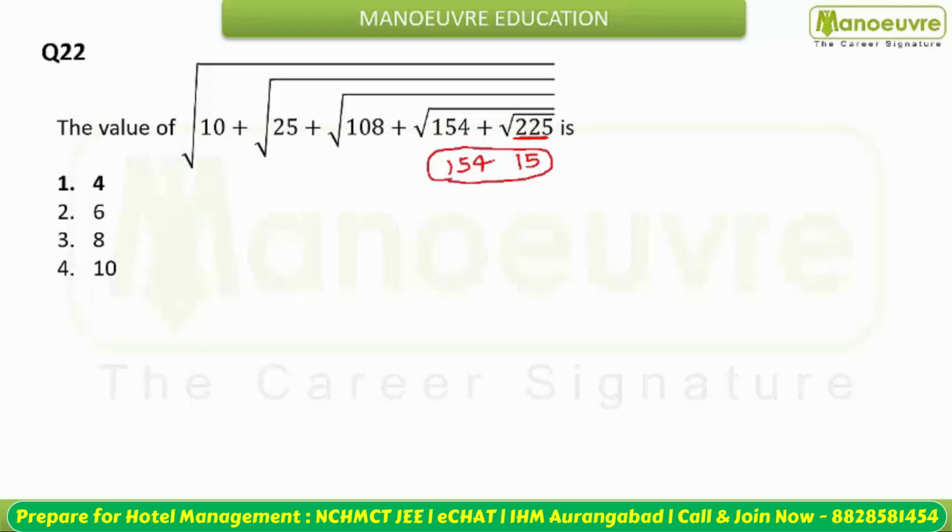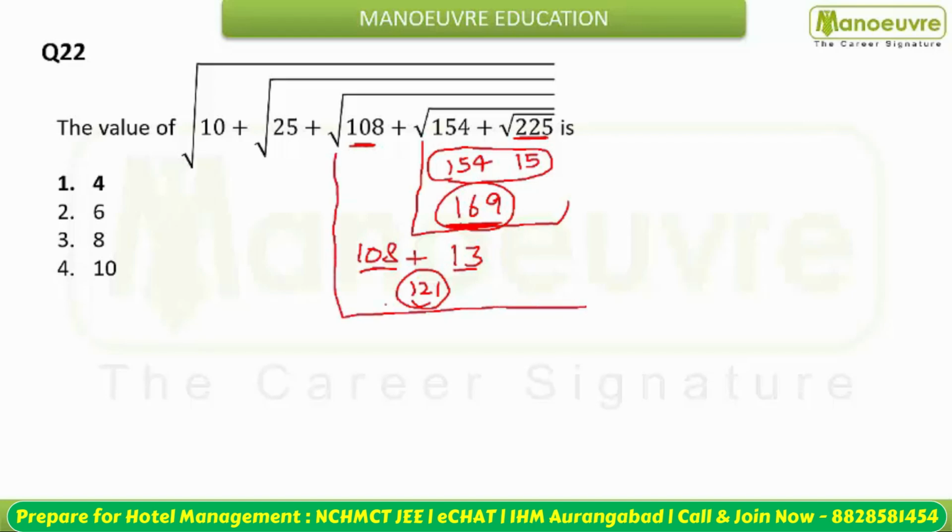Now 154 plus 15 is what? This will become 169. So the square root of 169 is what? Square root of 169 is 13. So यहाँ से हमारे पास 13 outside है. This is 108 to you. Now add 108 to 13. कितना मिलेगा student? This will generate 121. And 121 is the square root of what? This is the square root of 11. So यहाँ से आपको बच्चों मिलेगा 11 बाहर होगा.